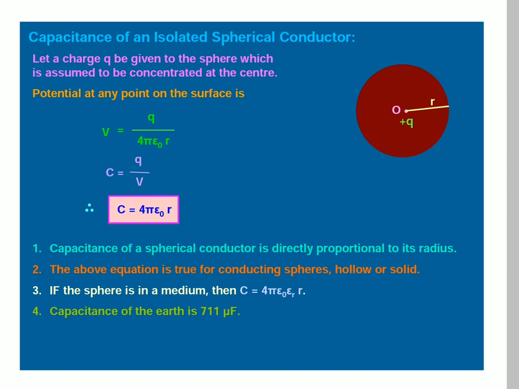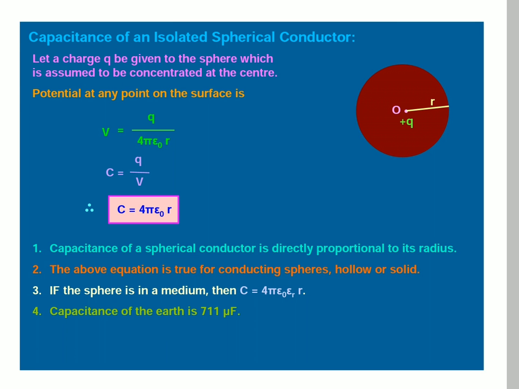The radius of the sphere is denoted R. Potential at any point on the surface is, we know the formula, V is equal to Q by 4 pi epsilon naught R. Coming to the capacity formula, C is equal to Q by V. From both equations, we can get C is equal to 4 pi epsilon naught R.